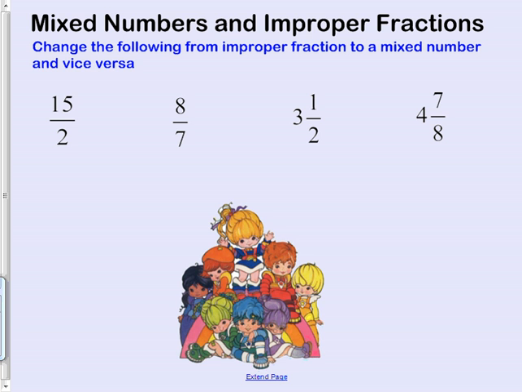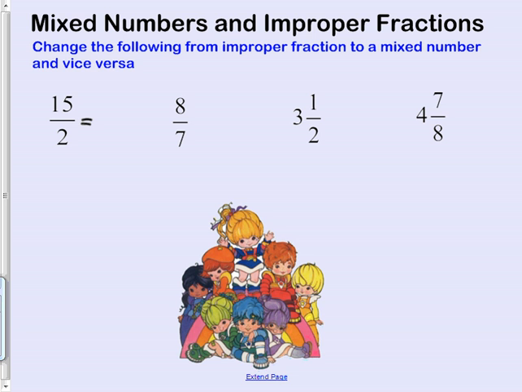All right, 15 over 2. What is that the same as? Well, we have to make it into a mixed number or the other kind. Is this a mixed number or is this an improper? Improper. And I hate the word improper because it sounds like wrong. Like if I said your behavior was improper, you would say, oh, I was wrong. This is not wrong to write it this way. It's totally okay to have 15 over 2. We do that all the time in higher level math.